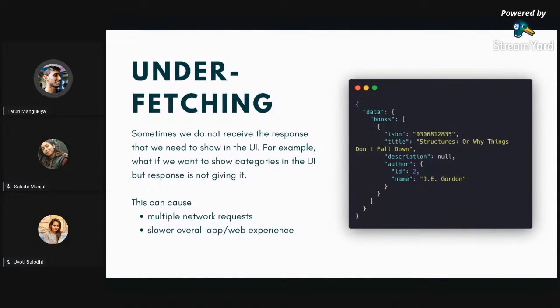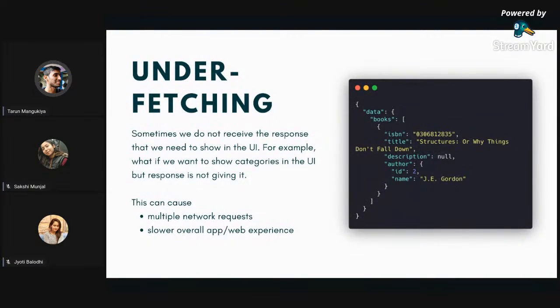It is not giving us categories. Right? So what happens in this case, let's say by some chance we want to show categories in the listing page, so we are stuck with that, right? To resolve this, what we usually do is make more API calls and try to show that, so that the backend developer doesn't need to add that in the response, because otherwise it will create overfetching in the API, right?